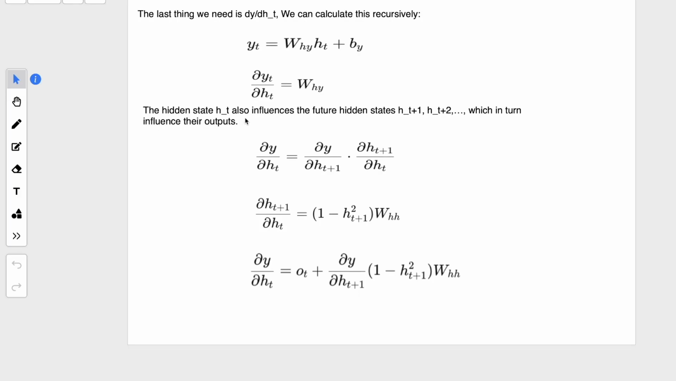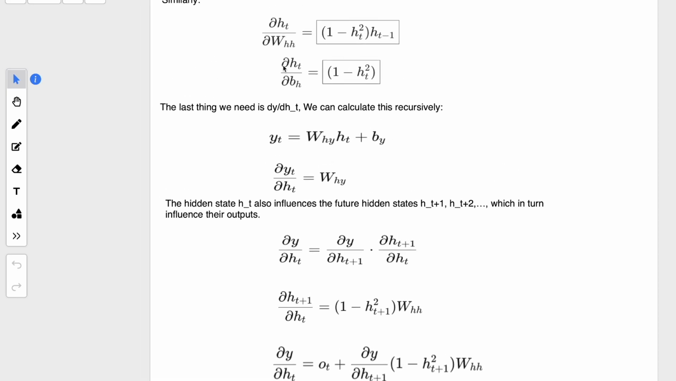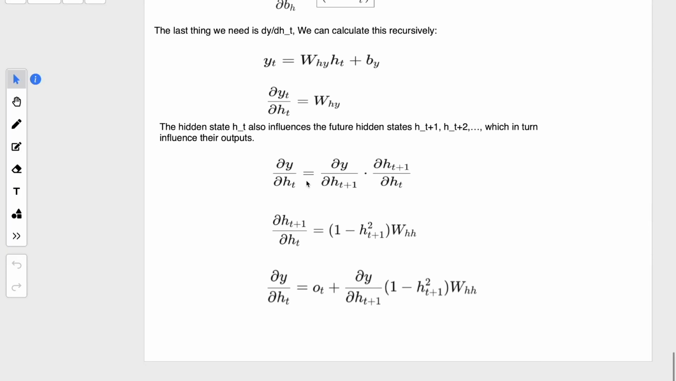Now hidden state st also influences the future hidden states, right? So this we have got for output, this we have got for a hidden layer, for our input as well as biases. Now we have to calculate based on the hidden layer's output, right? Which will be something like this. So delta y by delta st will be delta y by delta st plus 1 into delta st plus 1 divided by delta st.